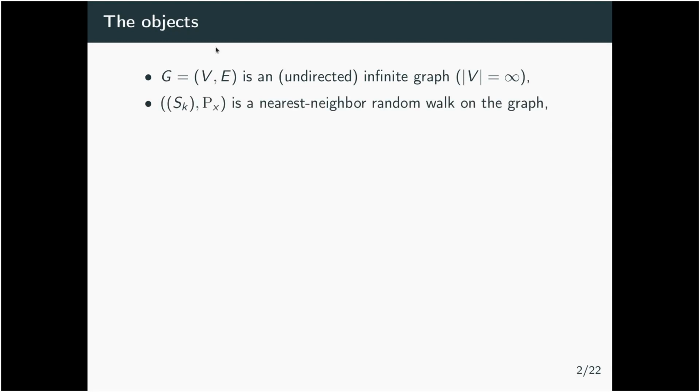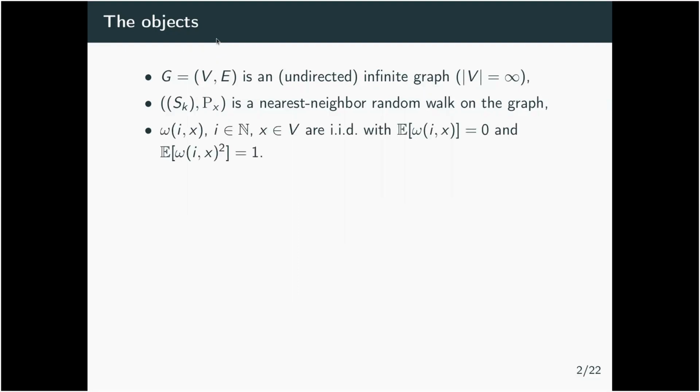We'll consider a nearest neighbor walk on the graph. The walk itself is denoted by S_k, and the measure we're defining it with is denoted by P_x, where x stands for the starting point of the random walk on the vertices.